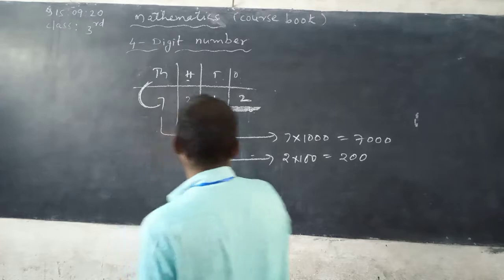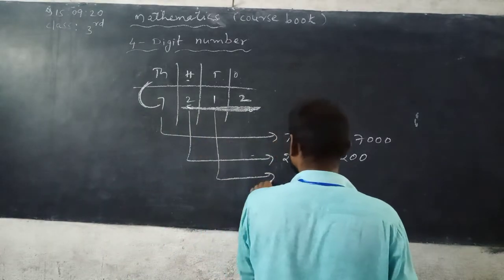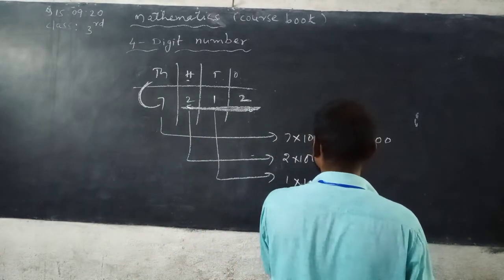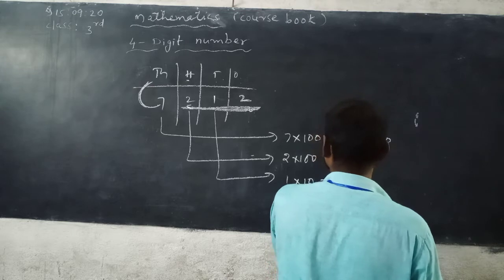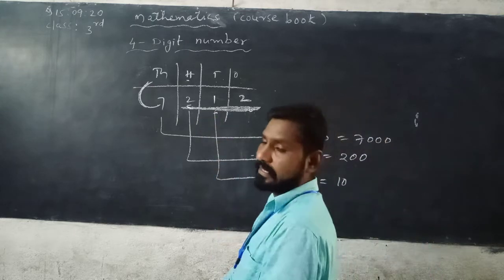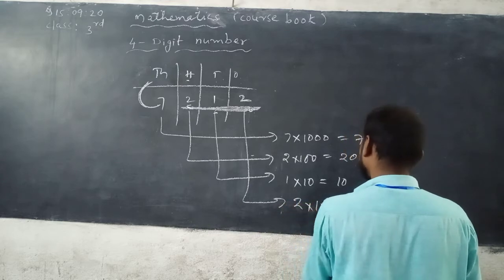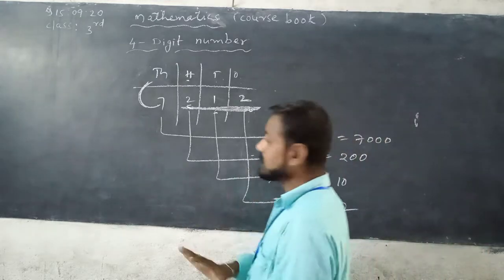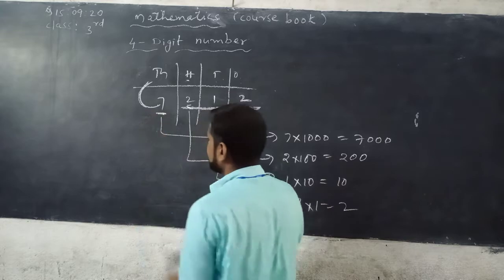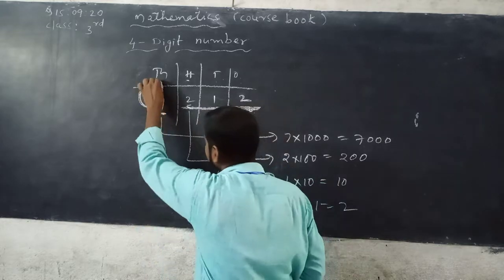Then 1 is in tens place. 1 into tens means 10. 1 tens are 10. The place value of 1 is 10. Next, 2 is in ones place. 2 ones, 2. The place value of a digit depends on the place.